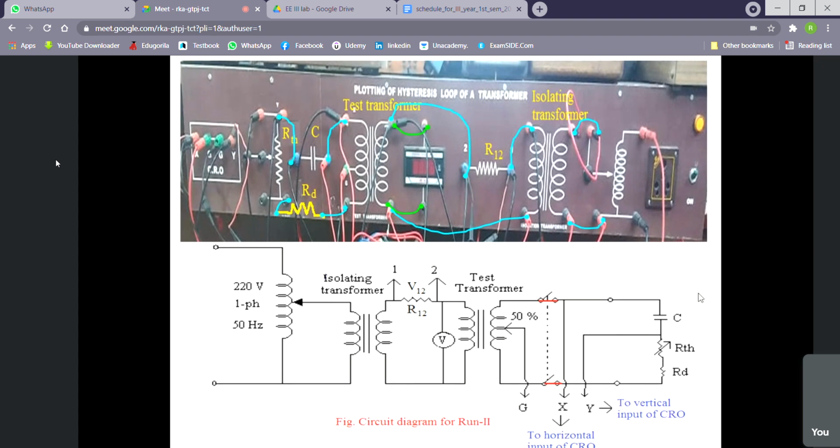Now we have to connect the oscilloscope. Oscilloscope GY will be connected to vertical input, GX will be connected to horizontal input. This terminal is X, so it will be connected to here directly. Why is it X? Because you see it is connected to the capacitor, so this point is X. Then Y is connected to Y and G is connected to G. So automatically VGX and VGY will be connected.